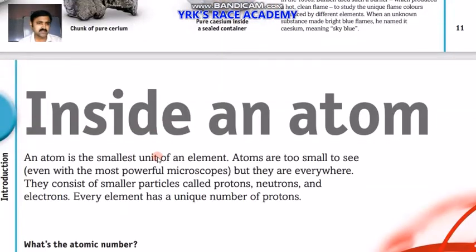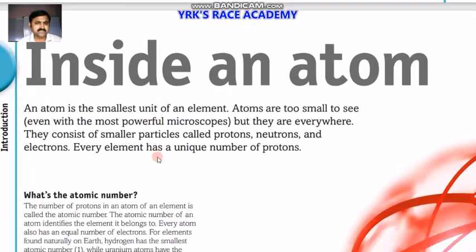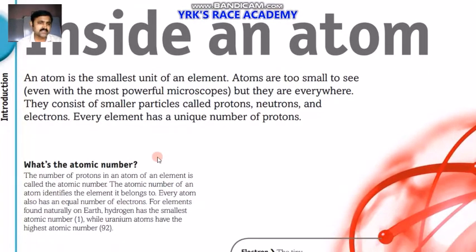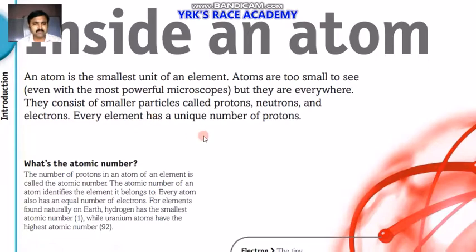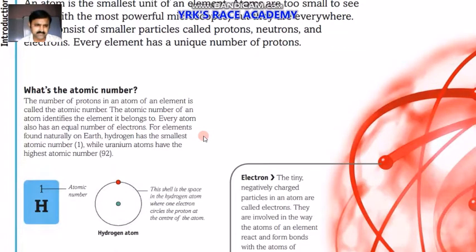Then after that we started discussing what is inside an atom. So many scientists started thinking about what might be inside the atom. After that they told that the atom is the smallest unit of an element. Atoms are too small to see. Even with the most powerful microscopes it is not easy to see them. But they are everywhere. They consist of small particles called protons, neutrons and electrons. And every element has a unique number of protons, they identified.